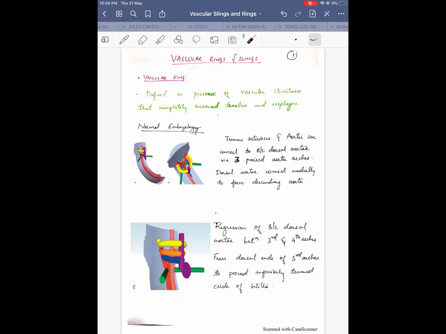This is not called a bovine arch because here there is only one brachiocephalic artery, and on the right side the origins are separate for the common carotid as well as the subclavian artery. It is just like any right aortic arch, which has a right common carotid and right subclavian arising separately. And a left brachiocephalic artery will be there in any right aortic arch. Just that the left brachiocephalic artery is arising at the proximal descending aorta, and it is coursing posterior to the esophagus. That is why it is producing a ring.